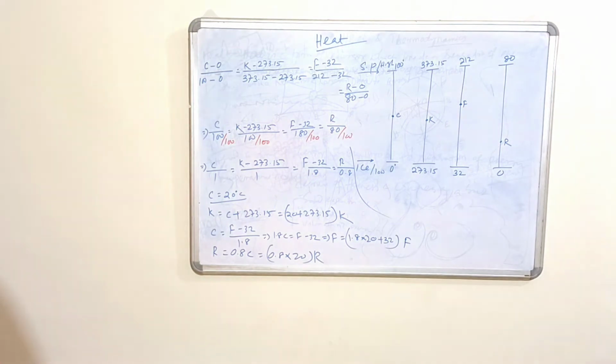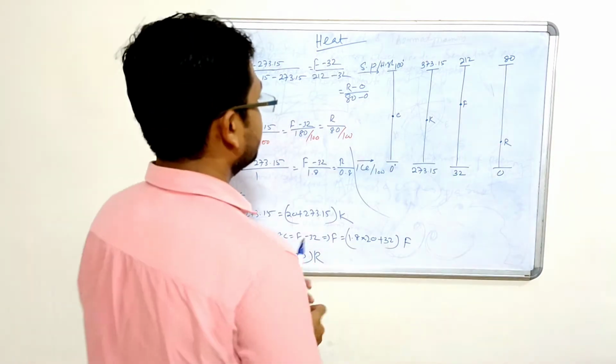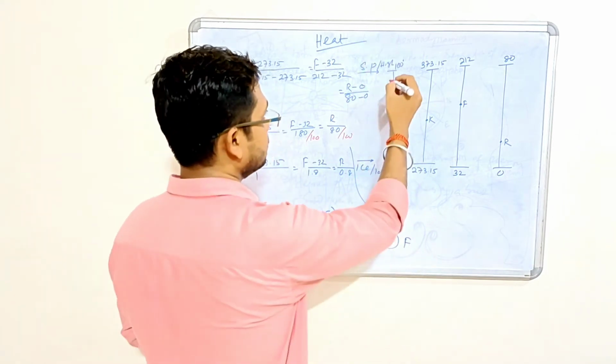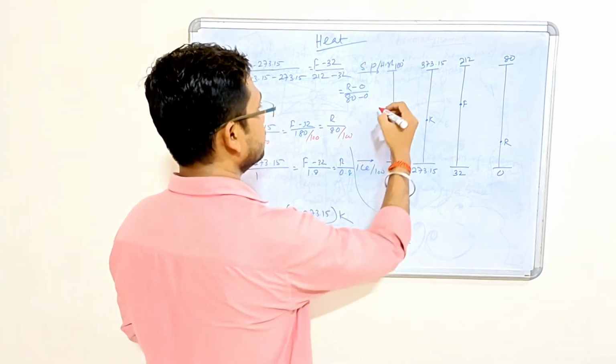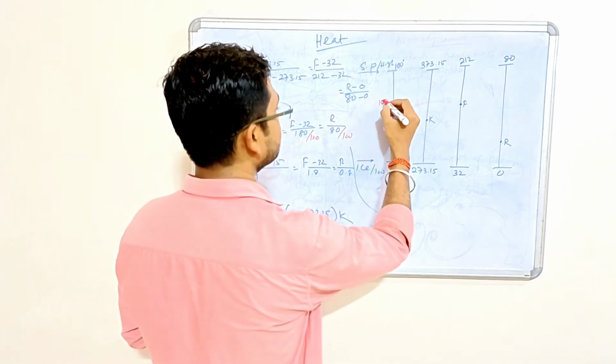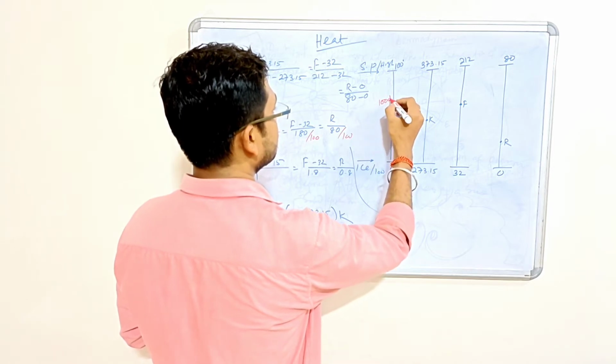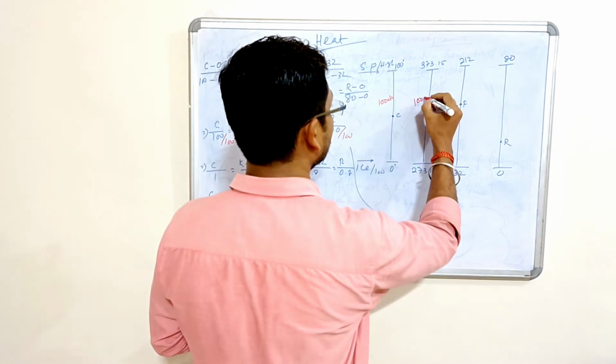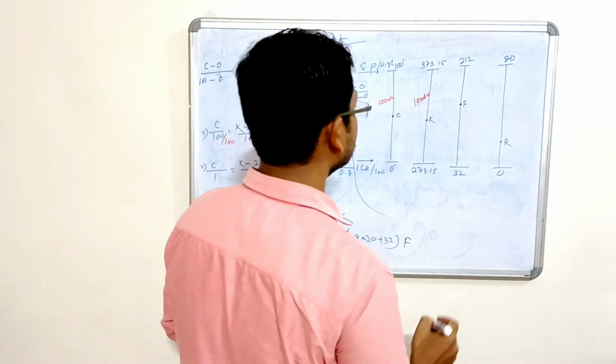Okay, let's write it. Here, how many divisions do we have? 100 minus 0, we have 100 divisions. Here also 100 divisions.